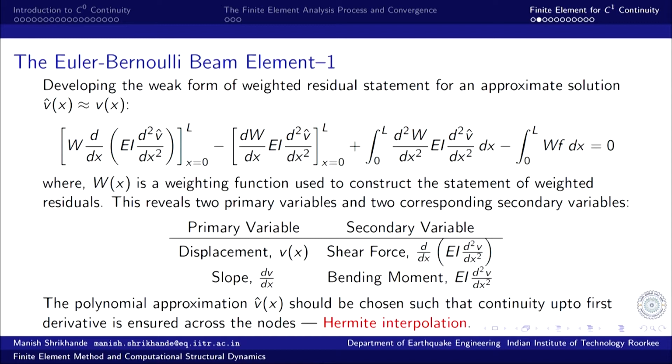Now, you can have a look at it, the primary variable and secondary variable together appear, and it is always like a work quantity. So, the weighting function can be interpreted as the virtual displacement. So, this is like the boundary shear force moving through the virtual displacement at the boundary points, end points.